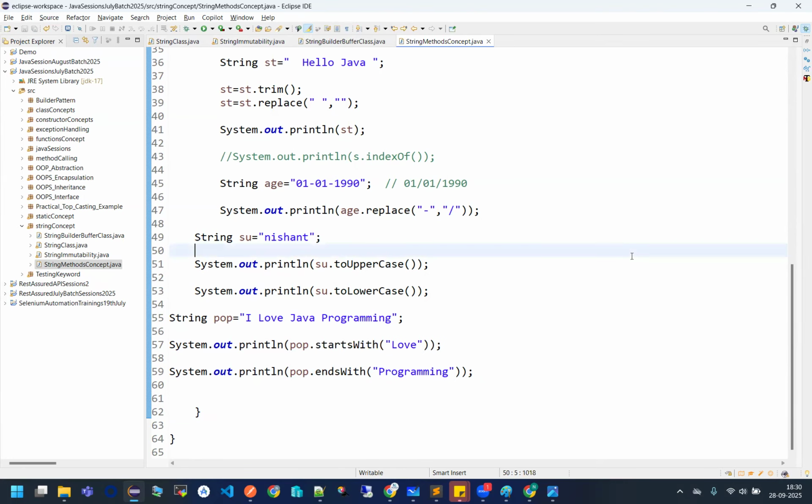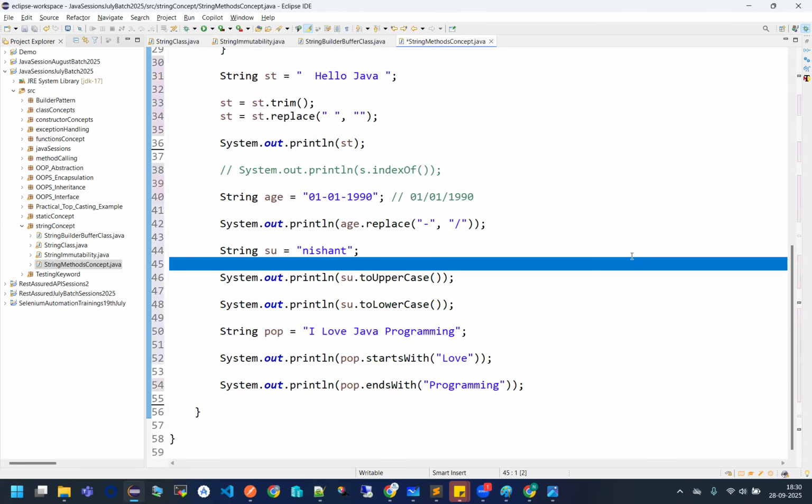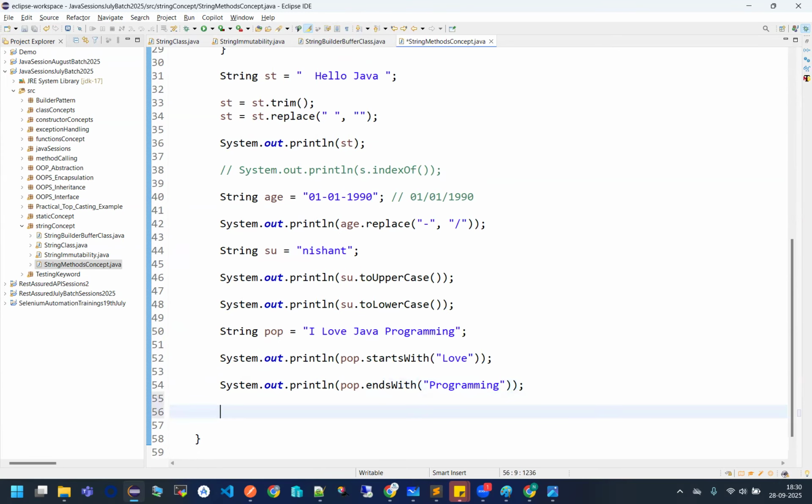Understand, right now these methods are probably not making sense to you because you're not using them anywhere. But once you are writing your automation frameworks and doing some coding, it will surely make sense. Fine. That's why this is being taught.